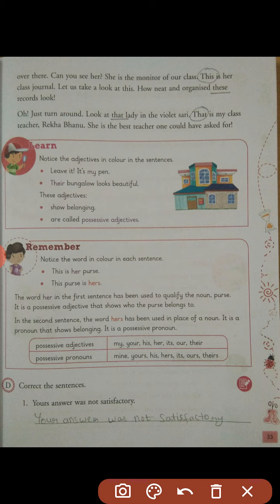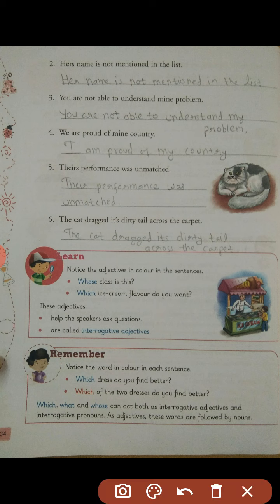I have converted them correctly. Okay, yours answer, your answer. Let's see in the next page. Hers name, her name, because hers, such words as I told you, come at the last of the sentence. This one has also not come at the end of the sentence. Okay, this is how I have done. I have corrected hers into her. Okay, mine into my, again mine into my, and theirs into their. Their means of them, theirs means belonging to them. Such words come at the end of the sentence. Okay, and here its apostrophe is not used. The possessive adjective of it is its only.